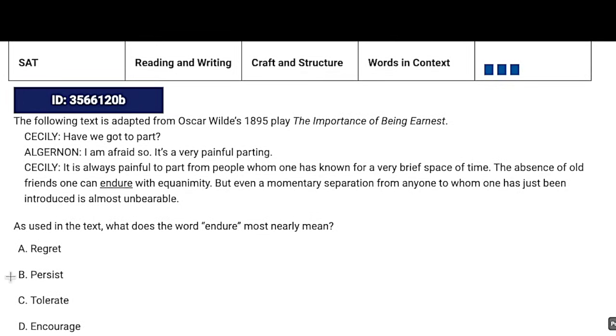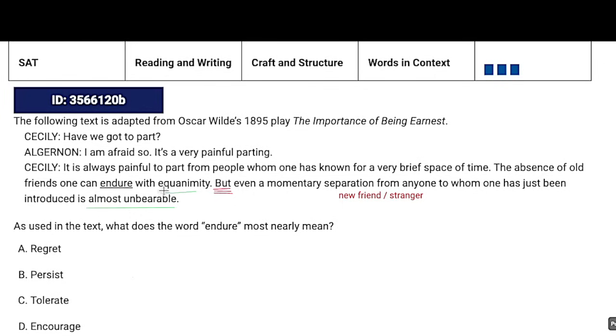Again, I feel like my context is going to be in the last sentence because we have the word but. When you're looking for context, if you can find a contrasting word like but or although, it means that this sentence we're about to read sort of goes against the last one. So this could be a clue. So this is saying, even a momentary separation, so a short time away from anyone to whom one has just been introduced, so basically a new friend or a stranger, being separated from a new friend or stranger is almost unbearable, but we should say that the absence of old friends should be easy, right?